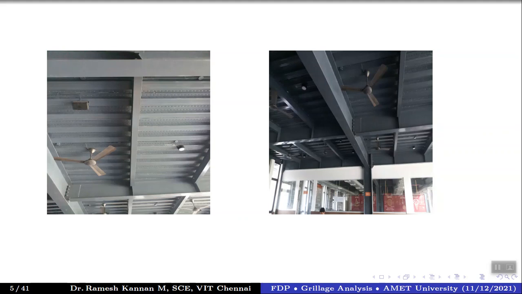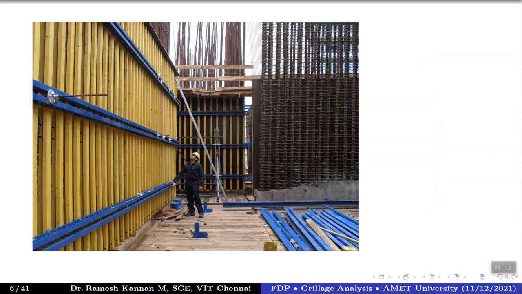This is what we're going to try to do in our lecture. This is typically called a grillage, or also a cellular steel network, but the concepts remain the same. You can define it by any means, but it is fairly the same. And it's not only horizontal structures, there are vertical structures, called formwork systems. You can see there are huge, massive formworks. This is for a wall structure, a reinforced concrete wall.